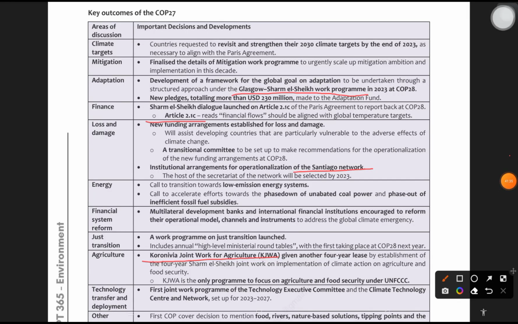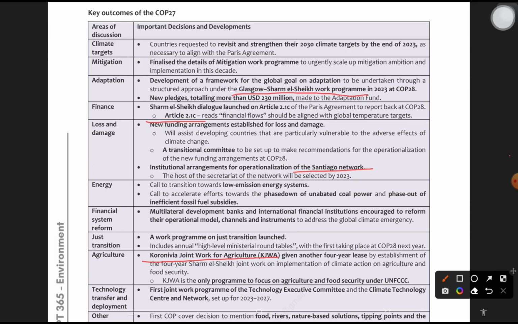So what was the Glasgow Sharm el Sheikh Work Program? This is about the global goal on adaptation. It was about the global goal on adaptation. They developed a framework, and in 2023 at COP28 they are going to have that one. That was also taken as a key outcome.